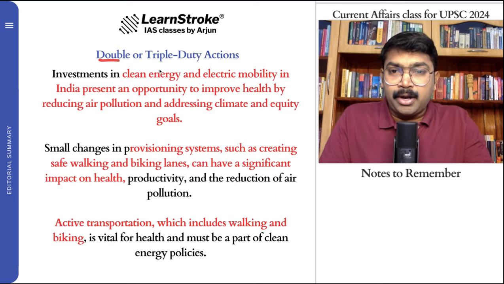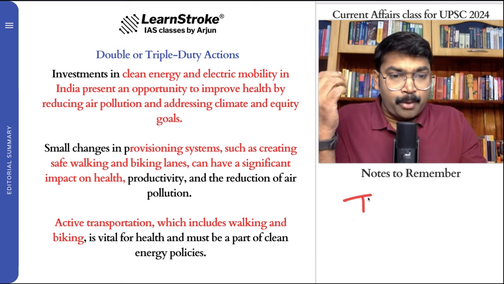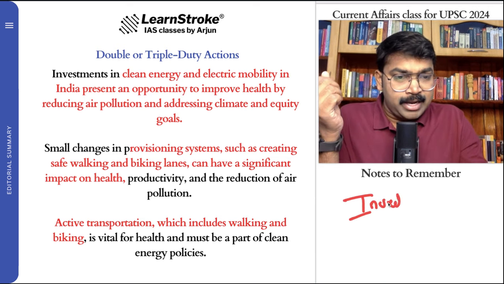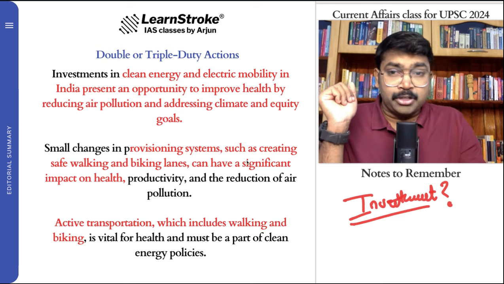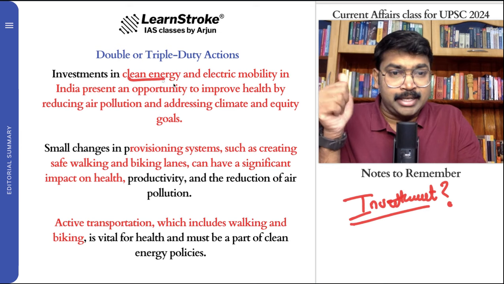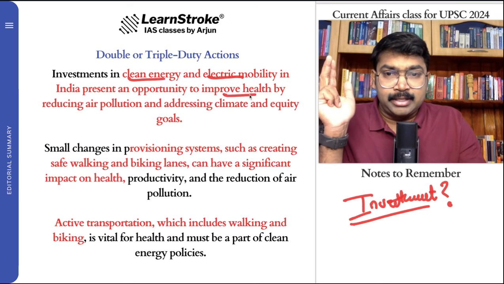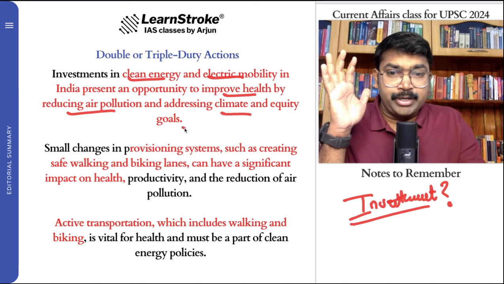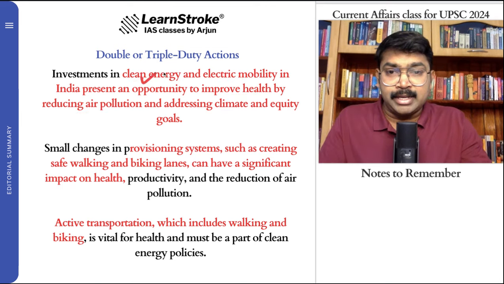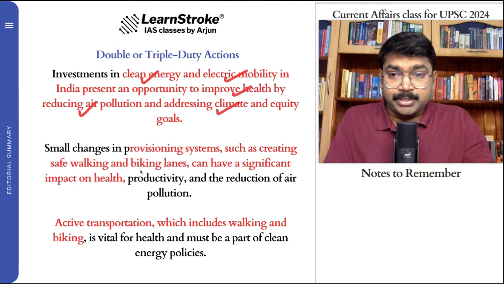And what is double or triple duty action? Where should we invest? The most important thing, as a country, as a nation, as a government, where should we invest? Taking this problem into account, we should invest in clean energy, number one, electric mobility, number two, improving health, number three, reducing air pollution, number four, and addressing climate and equity goals, number five. So five important things: energy, EVs, health, air pollution reduction, climate. These are the important investments.